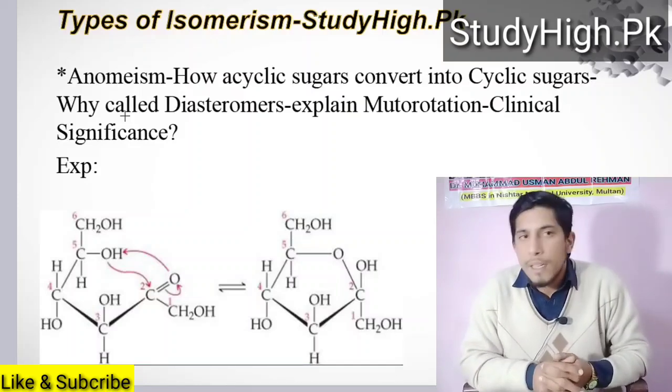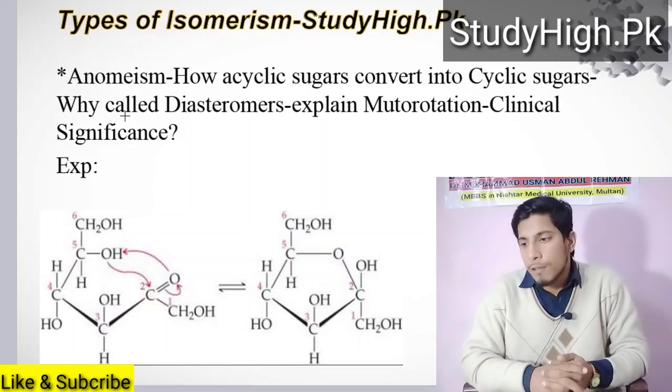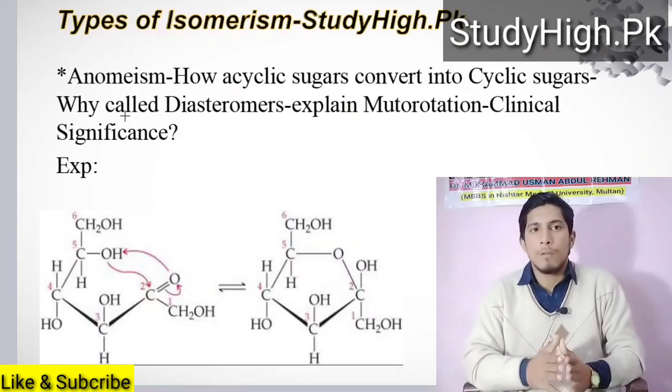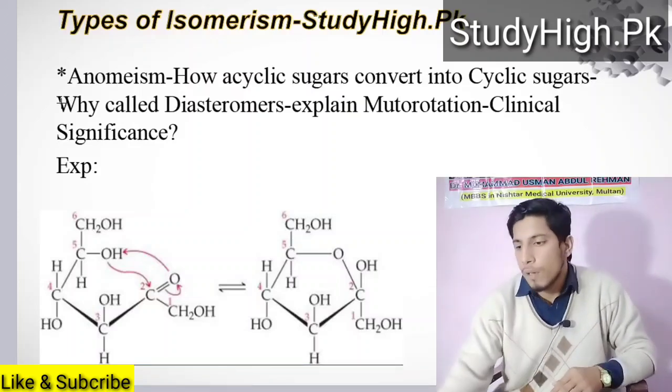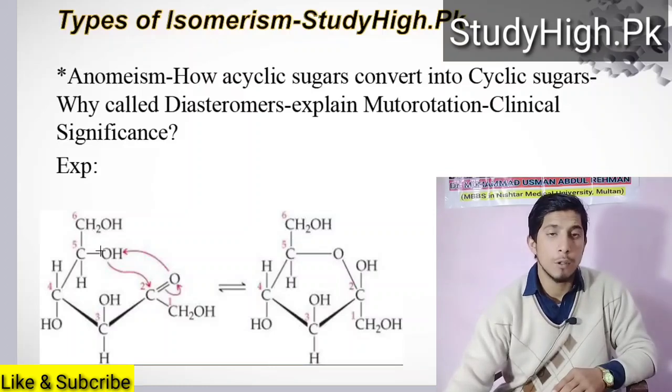First of all, when a specific acyclic monosaccharide like glucose is converted into cyclic form, what changes occur? First of all, the aldehyde group reacts with the hydroxyl group on carbon 5.